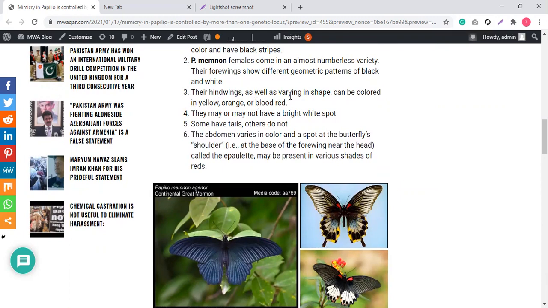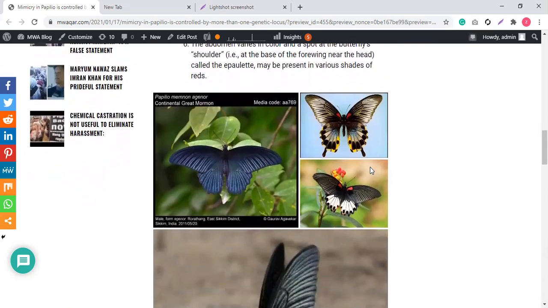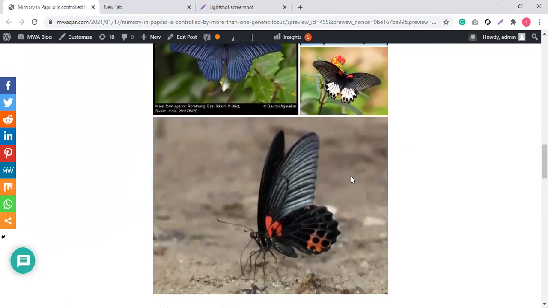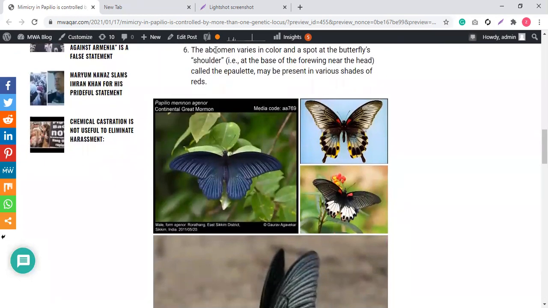Their hind wings, as well as varying in shape, can be colored yellow, orange, or blood red. You see the shape variation. This is a concave shape, this is some other shape. You see there is a difference in the shape. See, this is another Papilio memnon. It is adopting many different variations and colors. That is very beautiful. They may or may not have a bright white spot. These are the bright white spots. Some have tails, others do not.